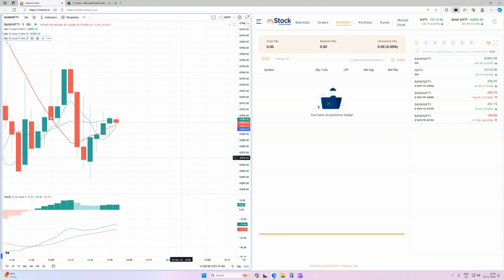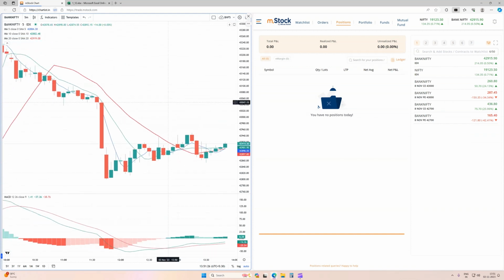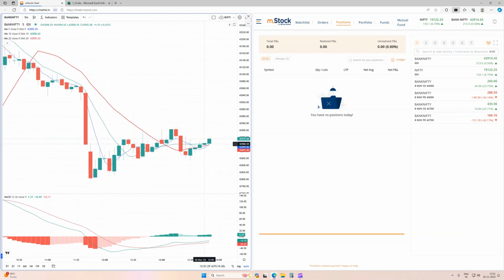If we zoom in, we can see that price is now trading above the 20 moving average, and the 5 and 10 moving average as well. But can we enter at this stage? No, because the 5 moving average is trading below 20 and 10. As per this strategy, in this buying side scenario, the 5 moving average should be on top of the 10 moving average, and below the 5 there will be the 10 moving average and the 20 moving average.